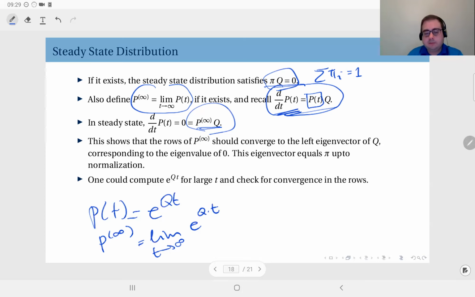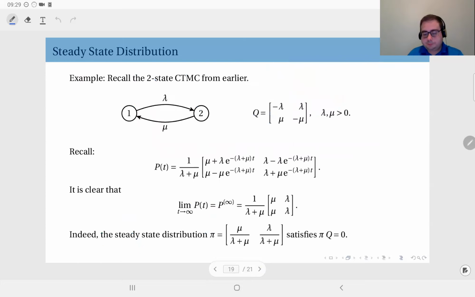So again, here we have a number of ways to compute the steady state distribution. Either you can solve the global balance equations, or you can compute the left eigenvector corresponding to the eigenvalue 0, or you can compute e to the power Q times t for large values of t and see whether all rows converge to the same vector. Let's see this on an example.